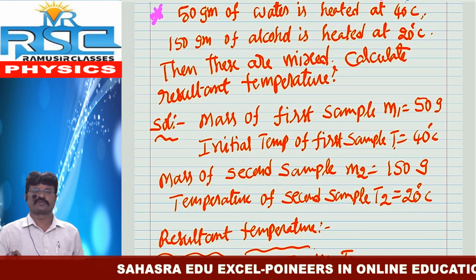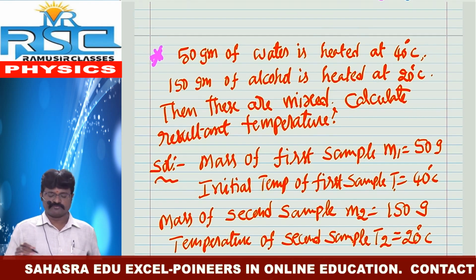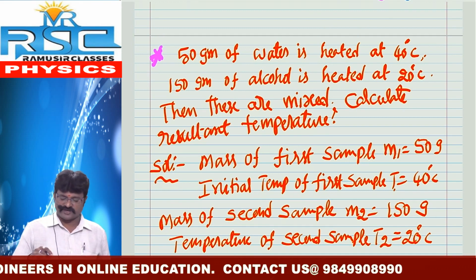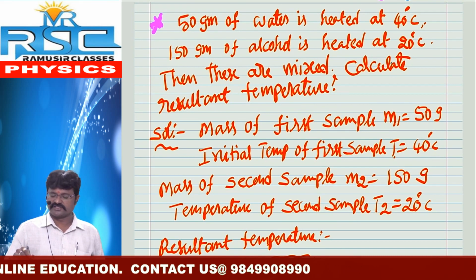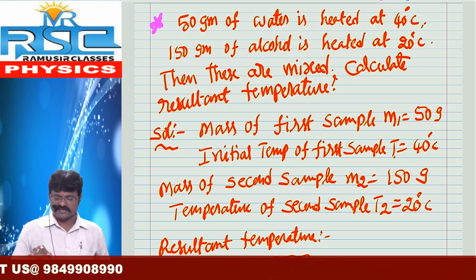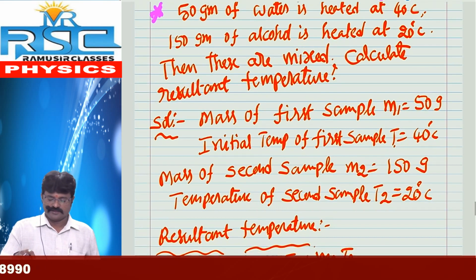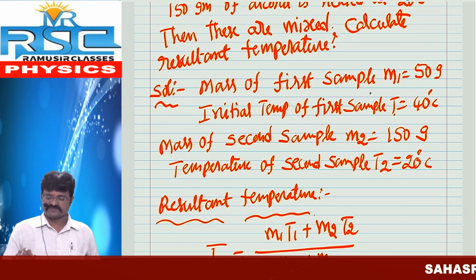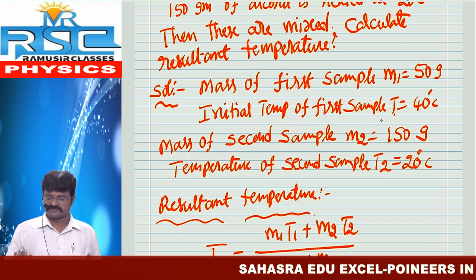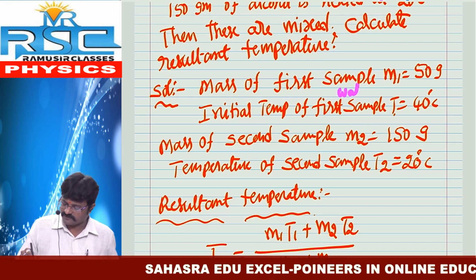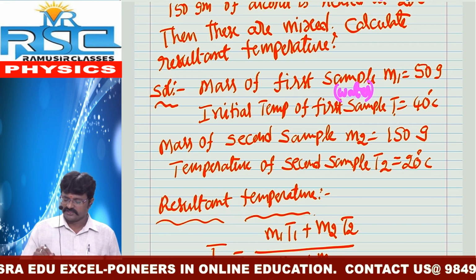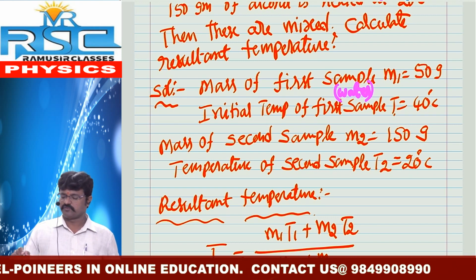So once again we want to see this problem. This is also a most important 4 marks problem. What about the problem? 50 grams of water is heated at 40 degrees Celsius and 150 grams of alcohol is heated at 20 degrees Celsius. Then these two are mixed. Calculate resultant temperature. For that, solution. Mass of the first sample M1 equal to 50 grams, here water. Initial temperature of water is 40 degrees Celsius.